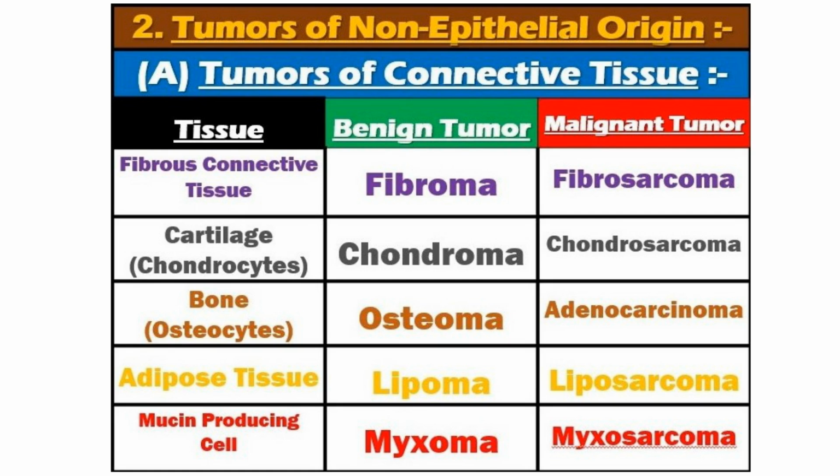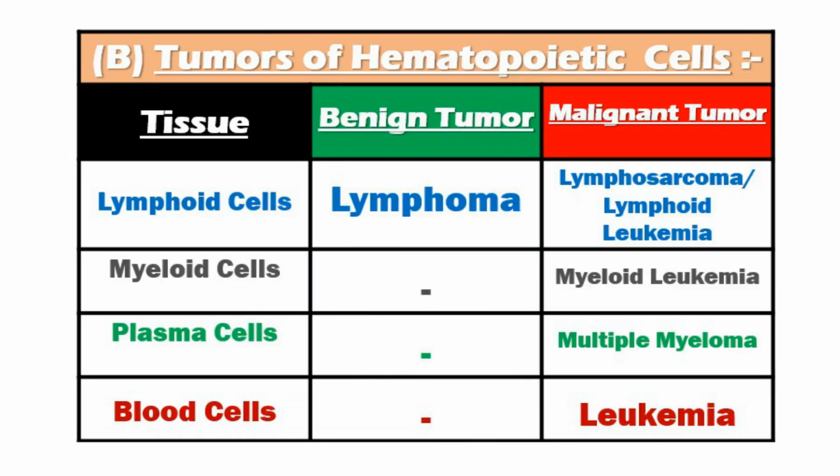Fifth one is mucin producing cells. Its benign form is known as myxoma. Its malignant form is known as myxosarcoma. Second subtype is a tumor of hemopoietic cells. In that, first one is lymphoid cells. Its benign form is lymphoma, malignant form is lymphocytoma, also known as lymphoid leukemia.